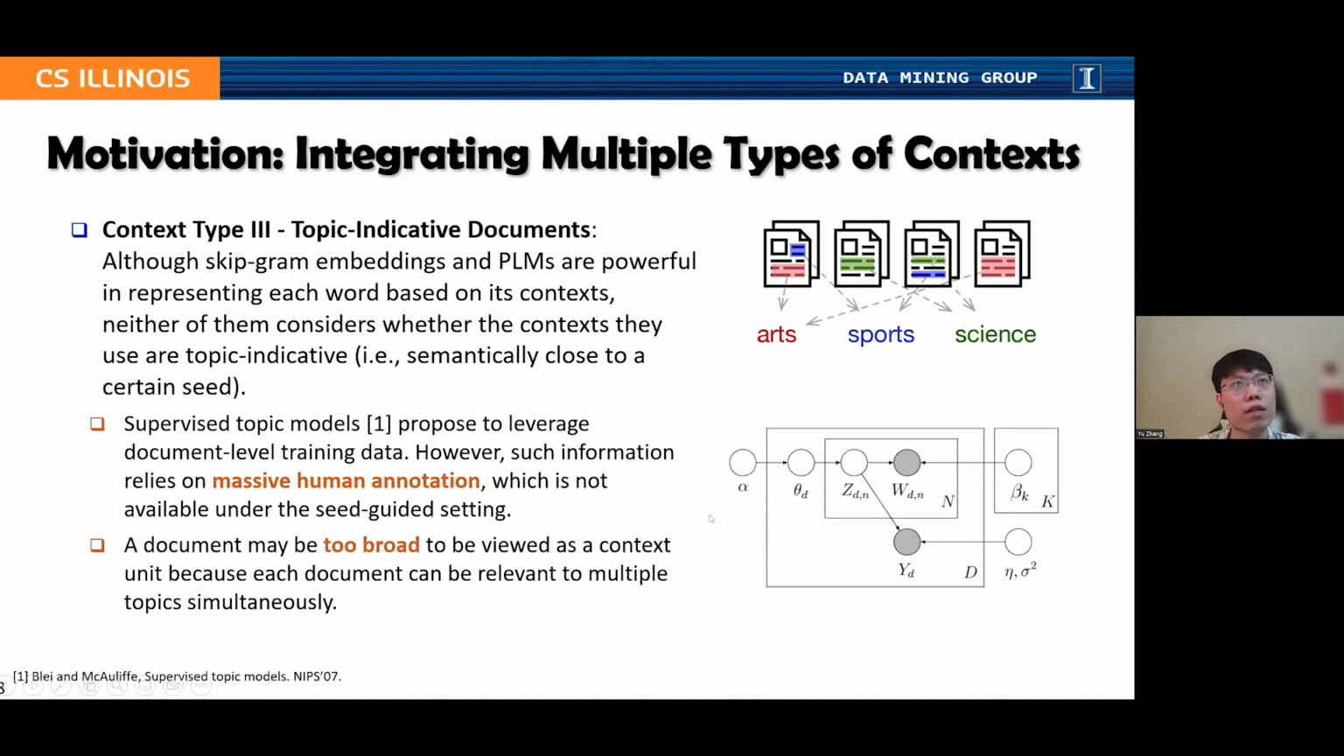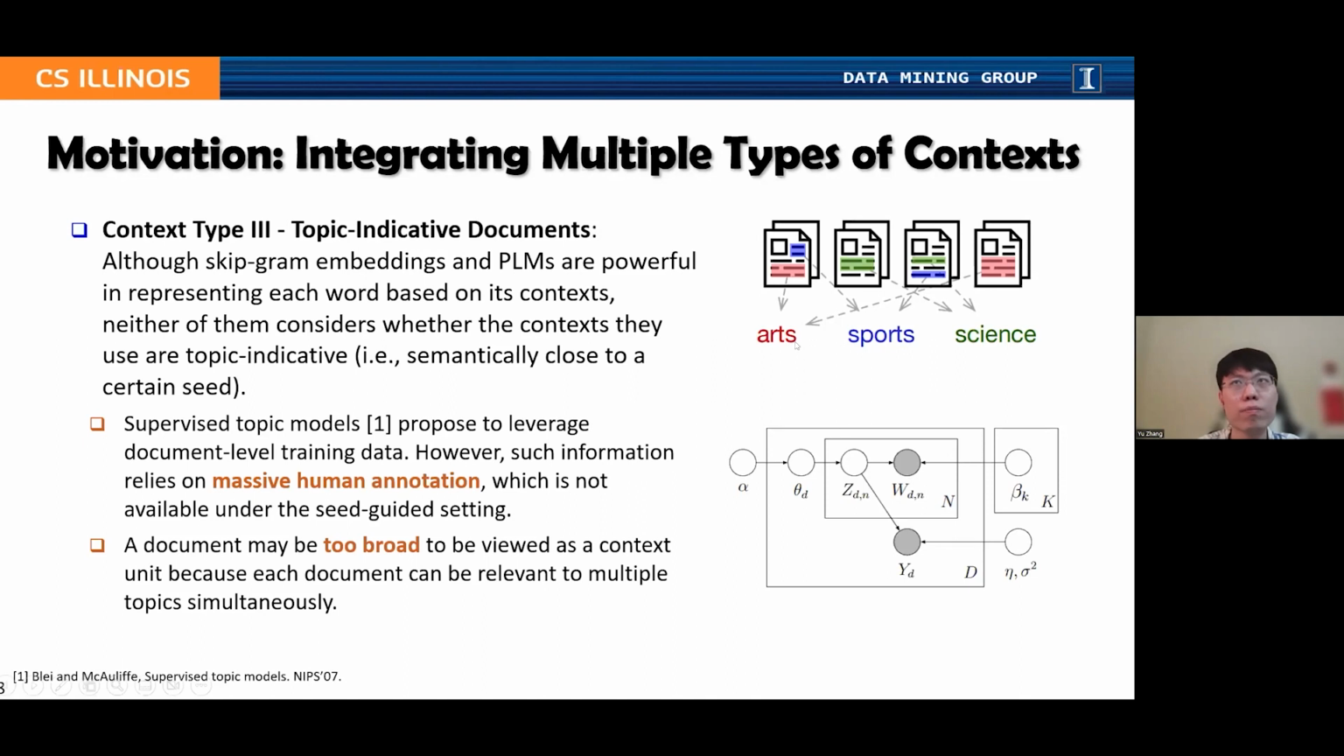And the third common context type are topic indicative documents. The motivation of using this is that skip-gram embeddings and the PLMs, although they are powerful in representation learning, neither of them considers whether the contexts they use are topic indicative. For example, skip-gram embeddings only use the ±X words, regardless of whether they are semantically close to a certain seed. For BERT, even if you have different seeds, like different seed dimensions, if the input corpus is fixed, the output representation of a certain term in the corpus is always the same.